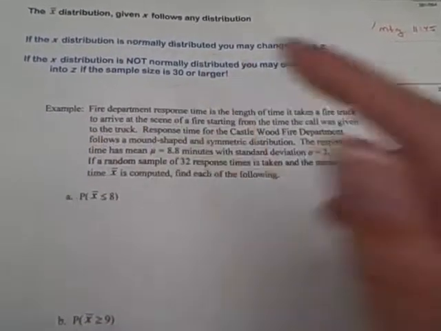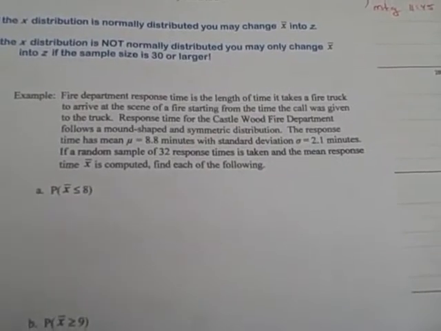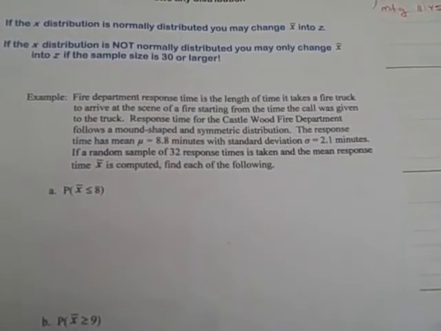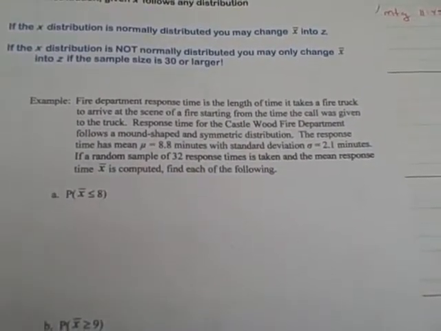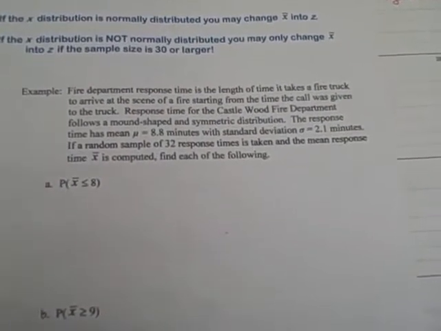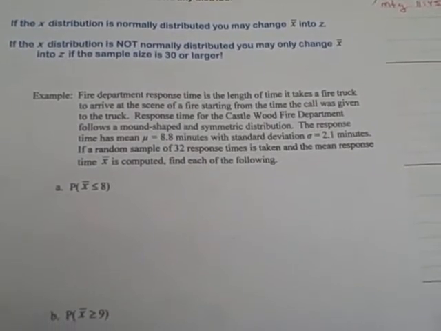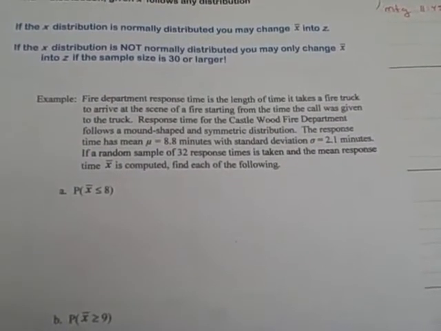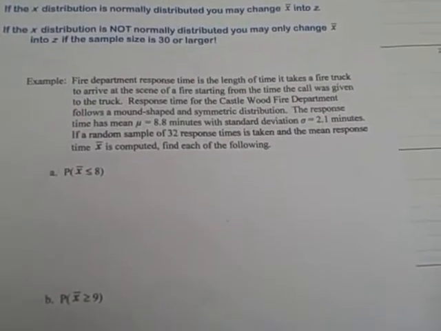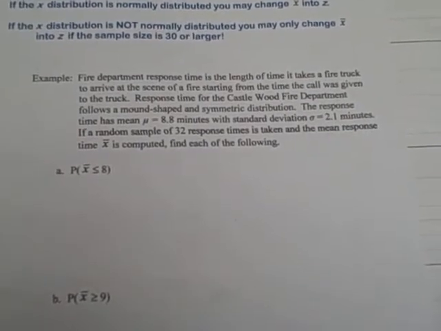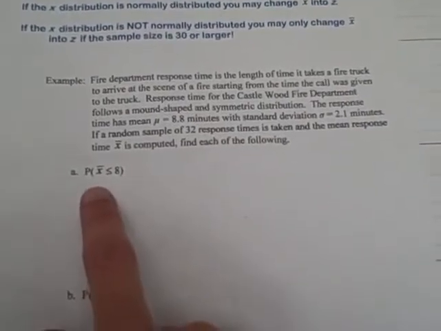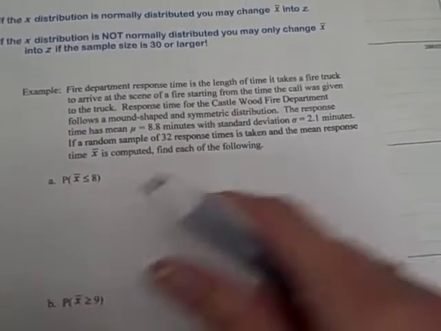Okay? So let's look. Fire department response time is the length of time it takes a fire truck to arrive at the scene of a fire, starting from the time the call was given to the truck. Response time for the Castlewood Fire Department follows a mound-shaped and symmetric distribution. The response time has a mean mu equal to 8.8 minutes with standard deviation sigma equals 2.1 minutes. If a random sample of 32 response times is taken and the mean response time x bar is computed, find each of the following.